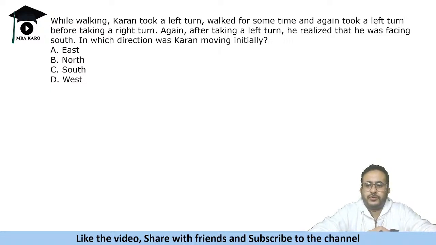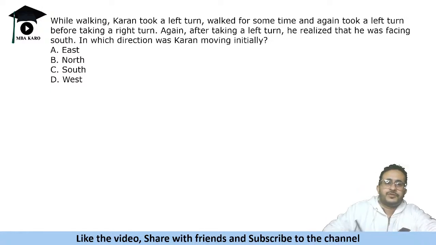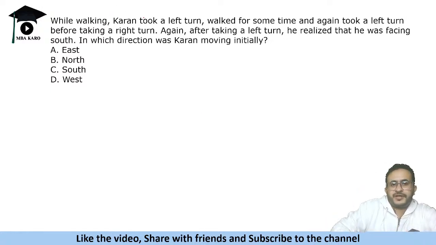Because you may know the concepts, but some of the concepts will take time, जैसे blood relation का था, everyone knows how to attempt that question, but it takes time. So you do not have the liberty of time in snap. Karan took a left turn, so पहले इसने left लिया, ठीक है, then again एक और left लिया, then एक right लिया, and then he took a left turn. ठीक है, then he realized this. Now he took three left and one right. So left and right cancel each other.